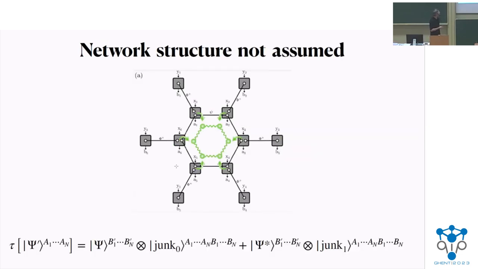Our results are also a bit different depending on whether we make this assumption or not. If we don't make any assumption about network structure, we can find the local map that maps the underlying state to exactly what we expect, that is, a coherent superposition of the target state and its complex conjugate.